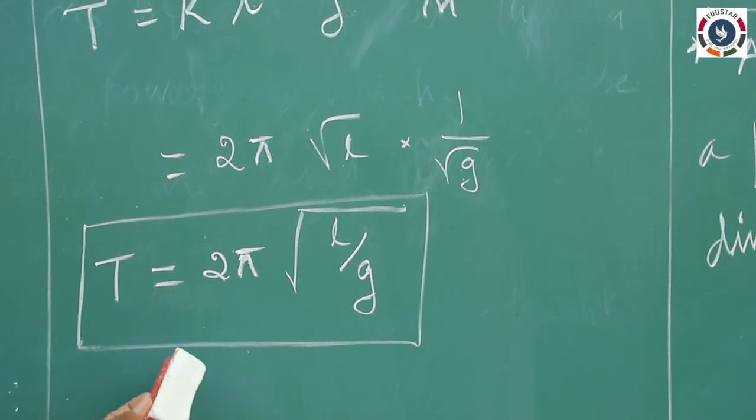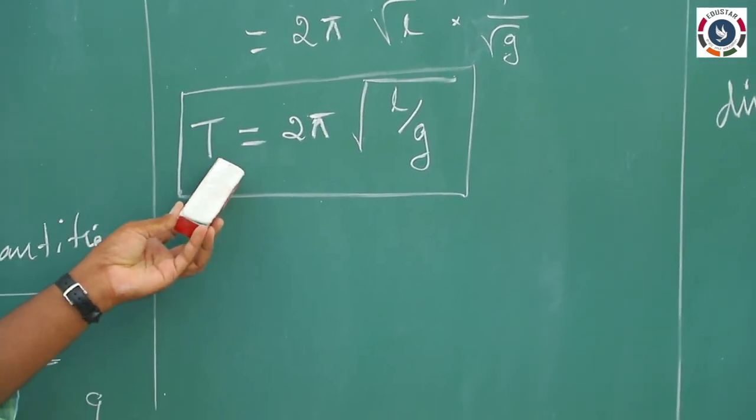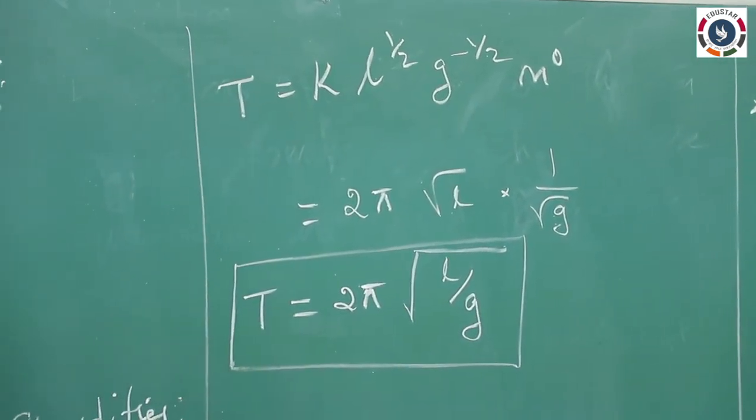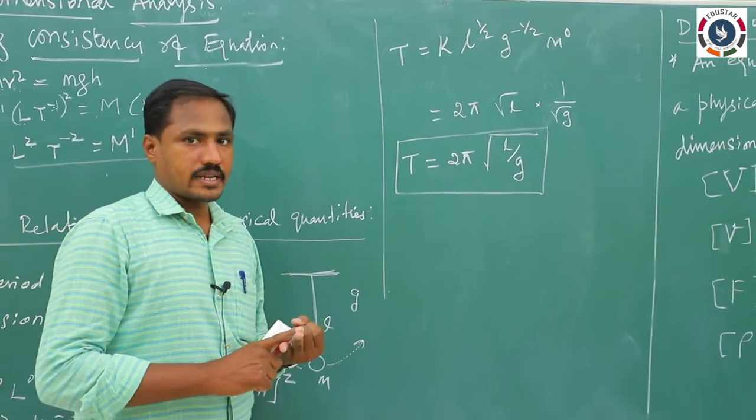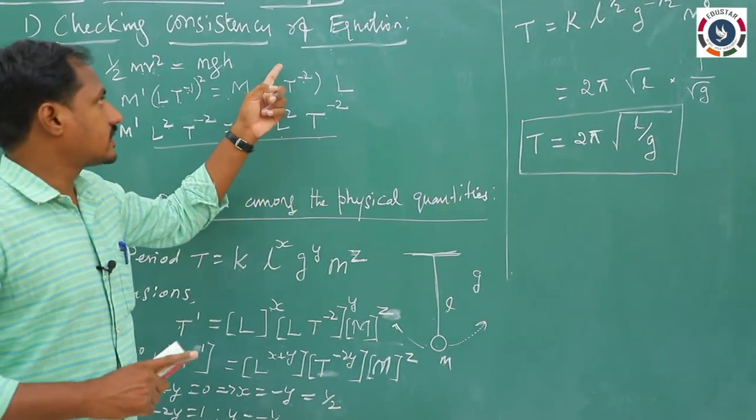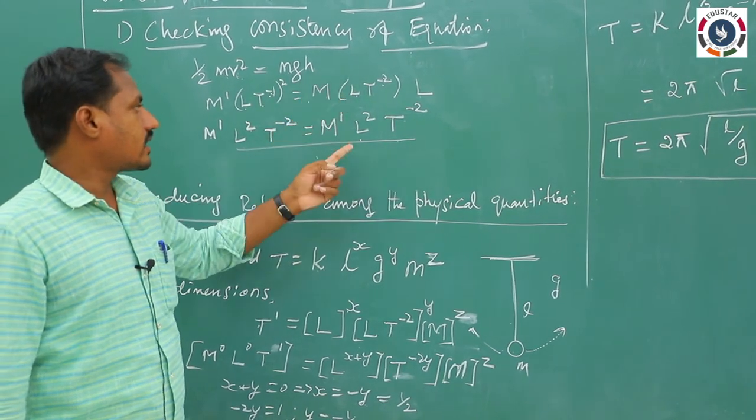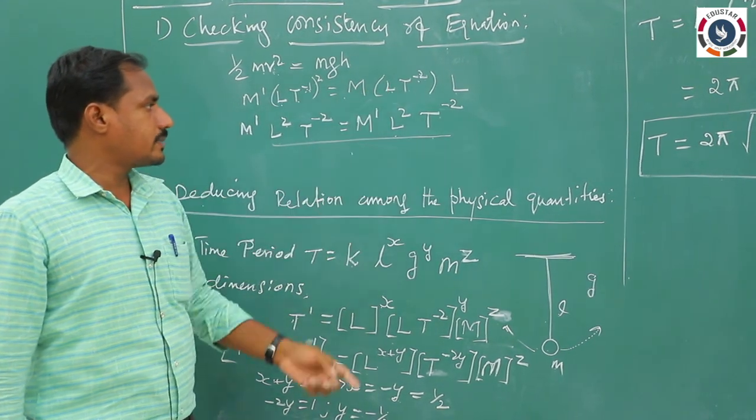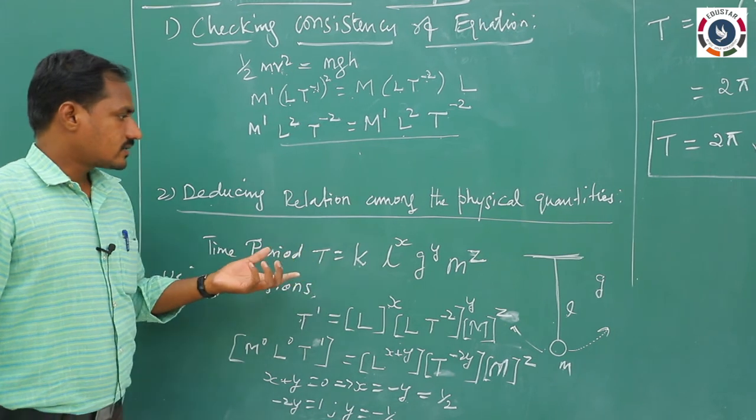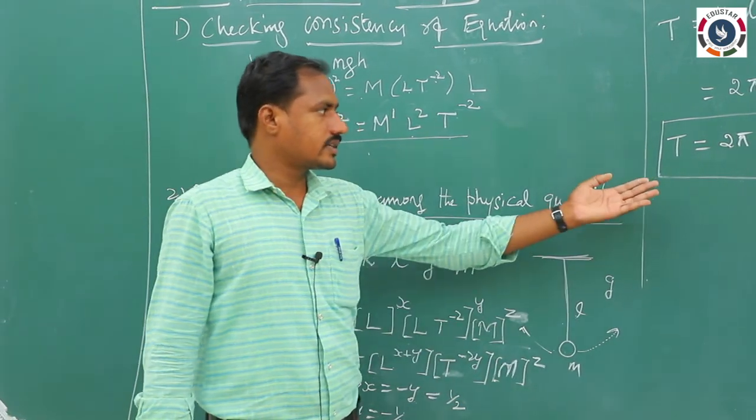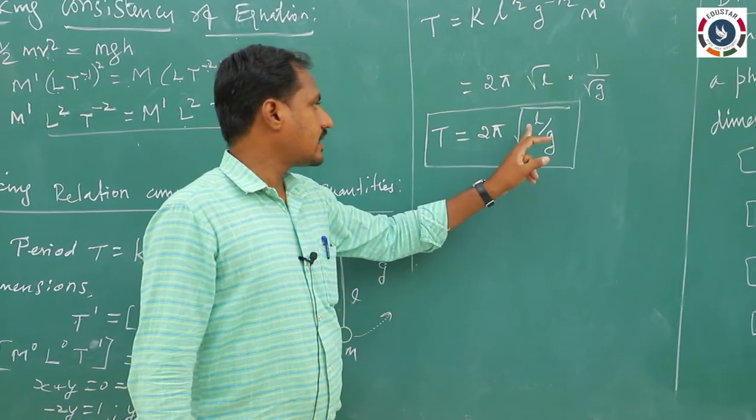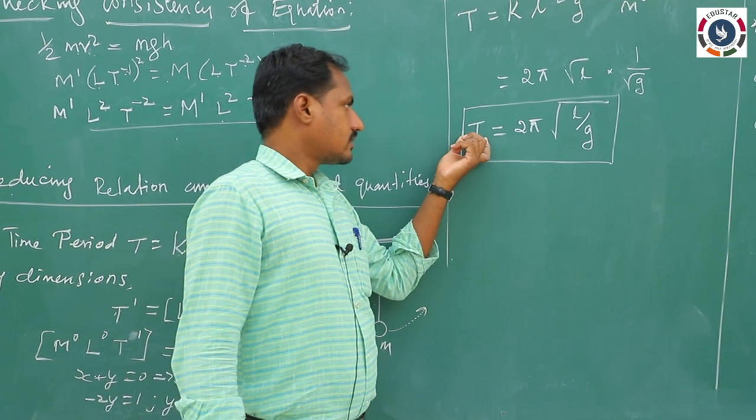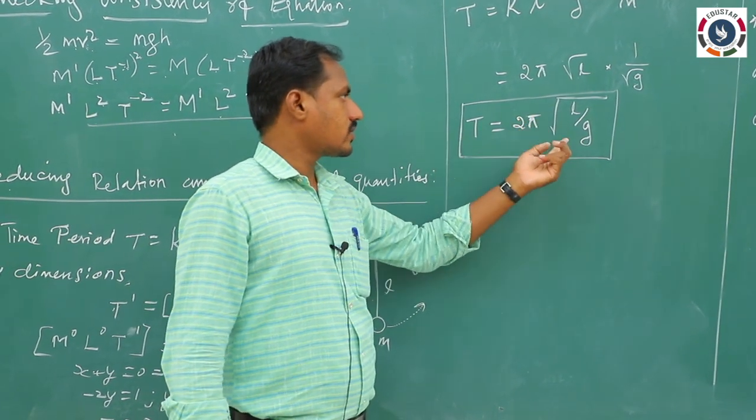In this way we can obtain the relation for the time period by using dimensional analysis. This is the second application of dimensional analysis. There are two applications. The first is checking the consistency of equations, whether they are right or wrong; if an equation satisfies dimensional analysis, then only it can be correct. The second application is deducing the relation among physical quantities, here the time period, length and acceleration due to gravity. Finally we arrive at the formula for the time period equal to 2 pi root over L by g.